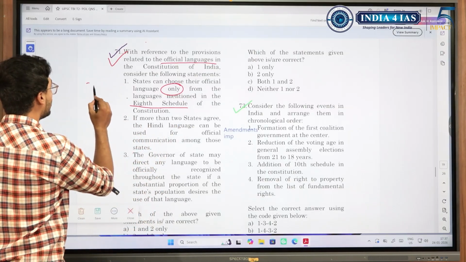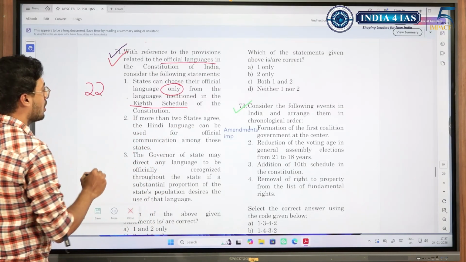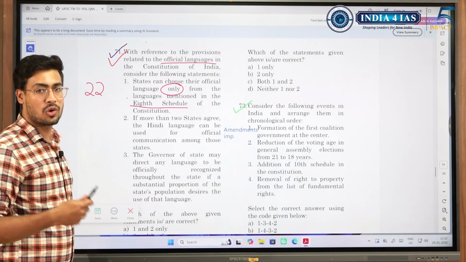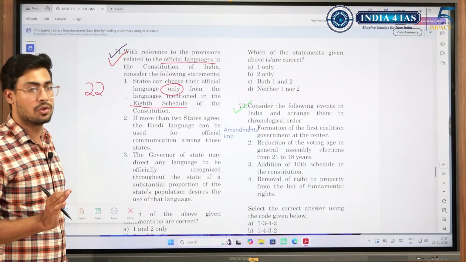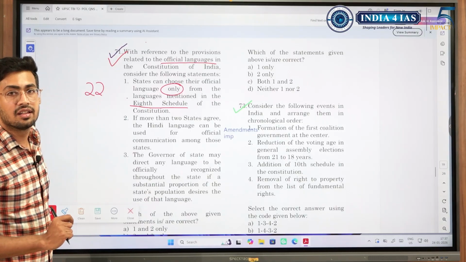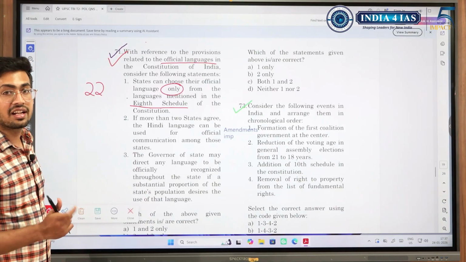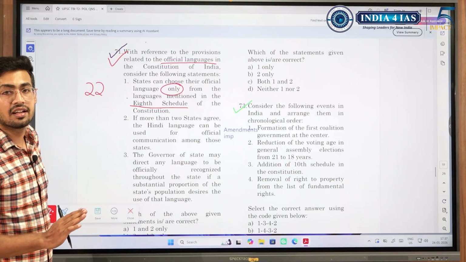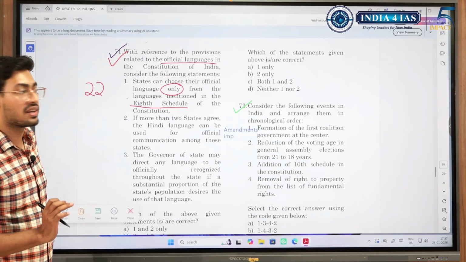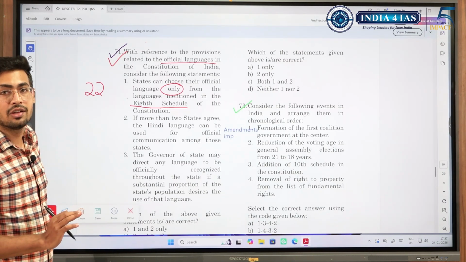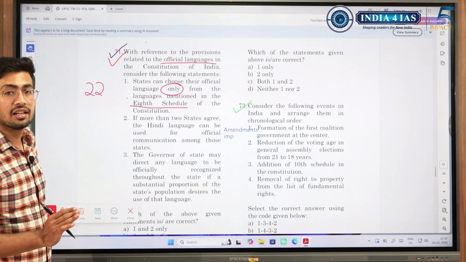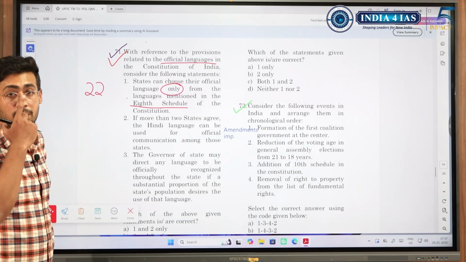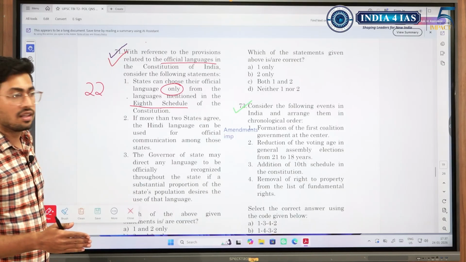Just think of it. There are 22 languages in the 8th schedule. What if there is a substantial portion of people in many states who do not speak a language that is mentioned in the 8th schedule? So what about their rights? It is a very important right. It is a cultural right, and language in India is a very important cultural trait that people respect, and the government of today will have to respect those cultural traits, because language as such doesn't lead to conflict among the people such as religion or caste.